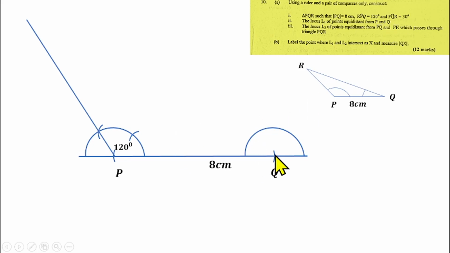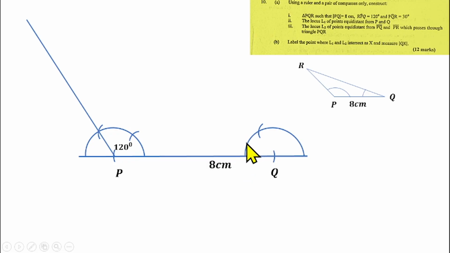After drawing this semicircle, I'll put my pin here and make an arc here. So if I put my pin of the compass here, I will make an arc here. The arc that I make here, that is 60 degrees. But I need 30 degrees. So that means I need to bisect this angle of 60 degrees. And how do I do that? It's very simple as well.